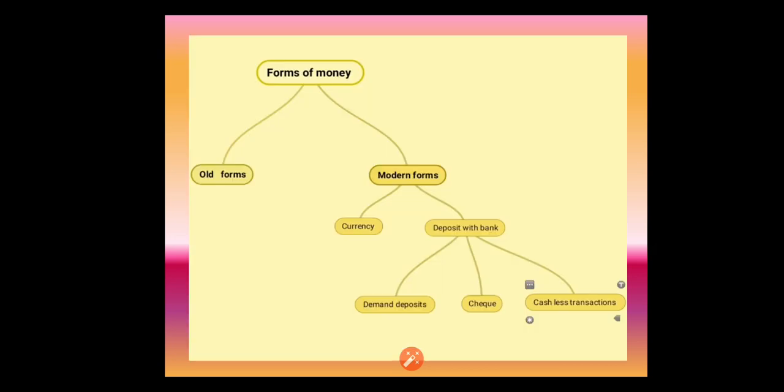The next thing we are going to see is the modern forms of money. Under that we have two forms of money. One is the old forms of money, and another one is the new forms of money. In the old forms of money we learn about Sher Shah Suri and Akbar.